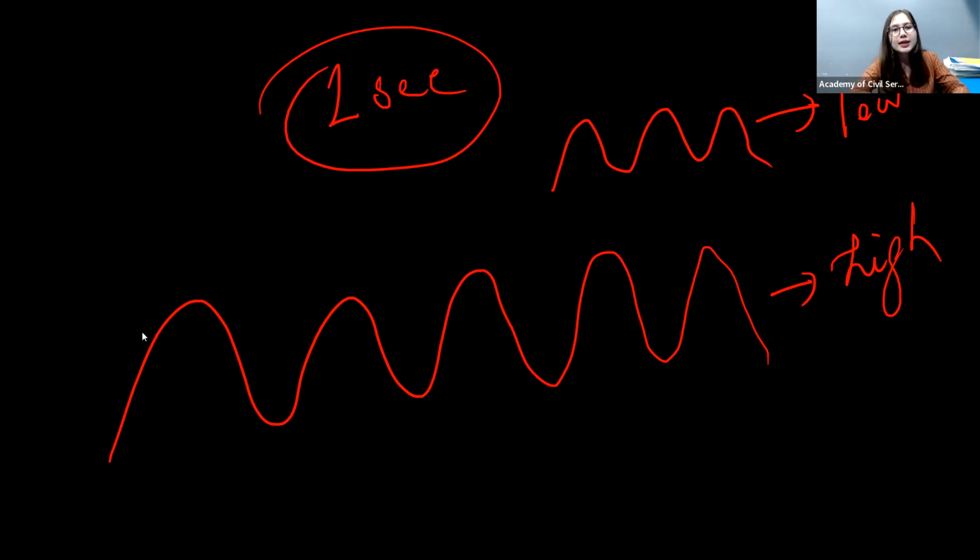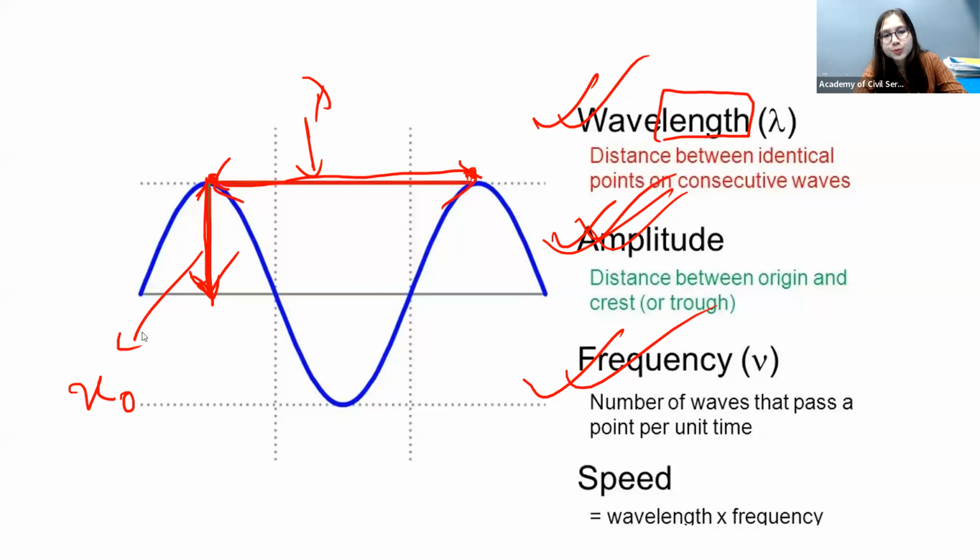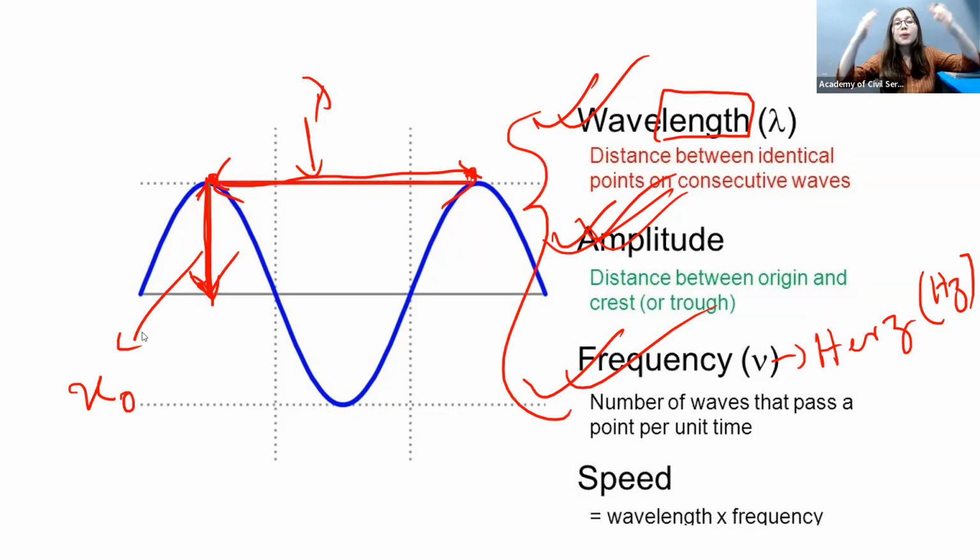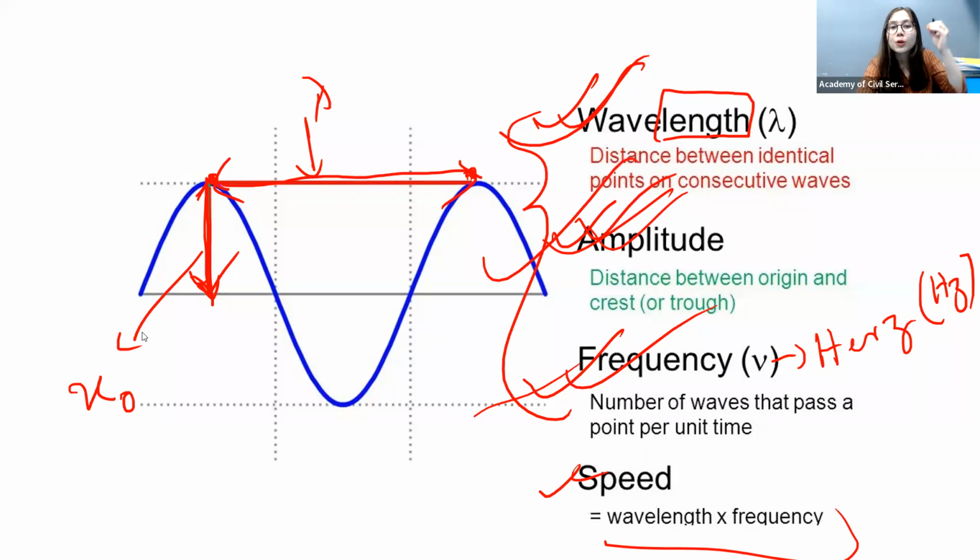Everyone? Okay. And the unit of frequency is hertz, or we write it as Hz. This unit of frequency is also very, very important. So these three are the basic terms that you need to know regarding a wave. And then we have speed, which is wavelength into frequency. This is just a formula that you need to remember, but these are the basic terms which you always need to remember.